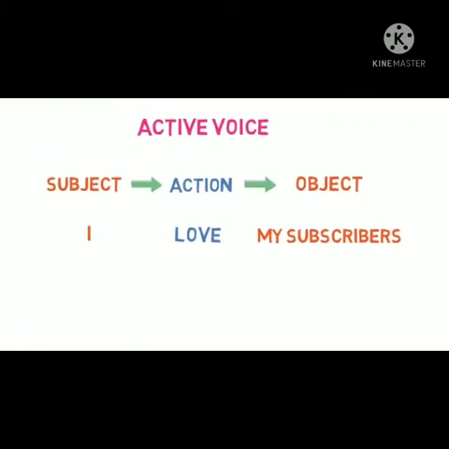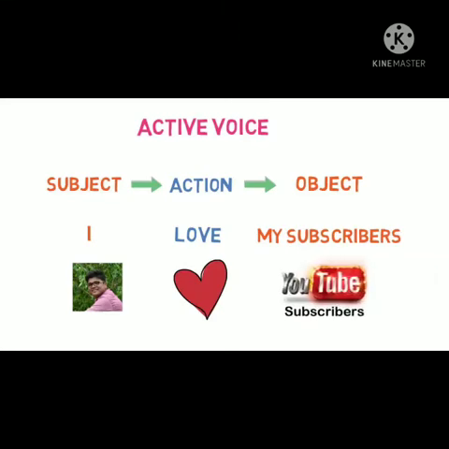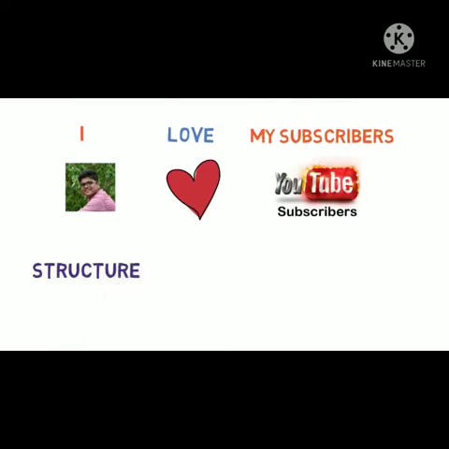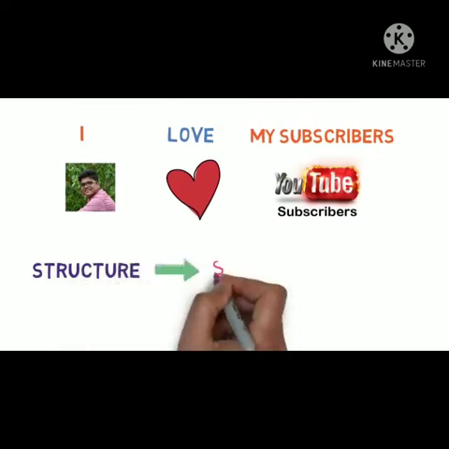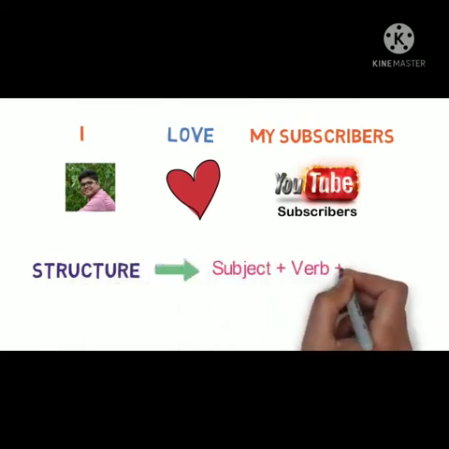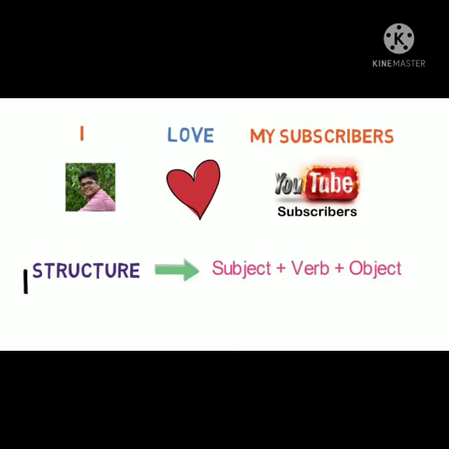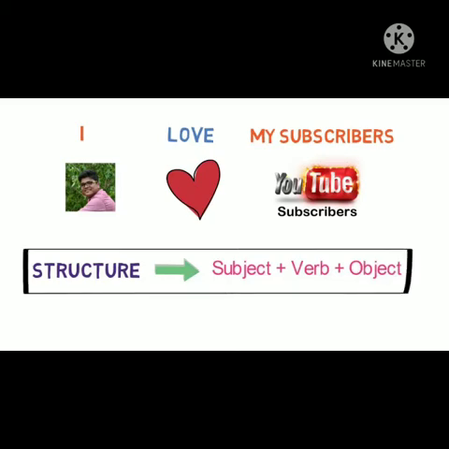Now, back to our example. I love my subscribers. So, here I is the subject. And what is the action? It's love. And who is at the receiving end? It's you, the subscribers. So, in the active sentences, the sentence structure is straightforward. Subject plus verb plus object. Please remember this structure properly.